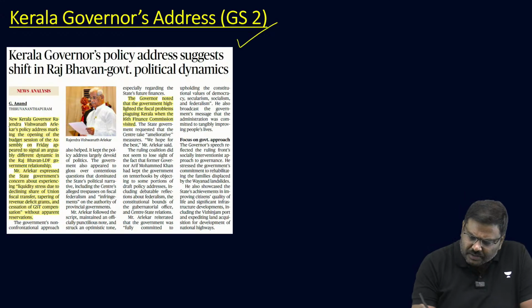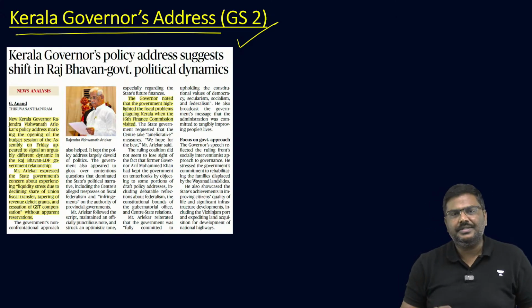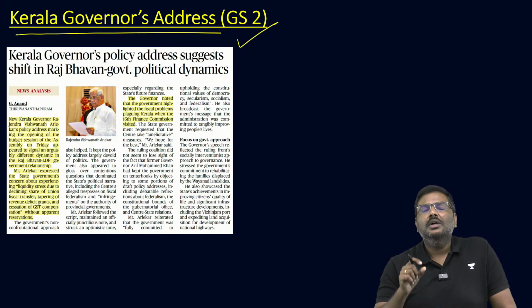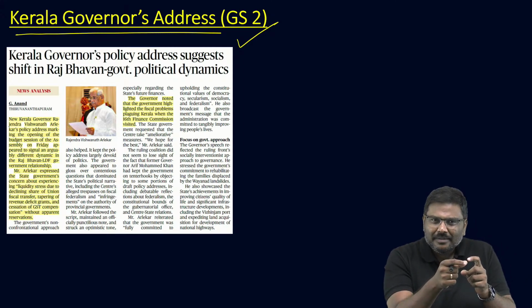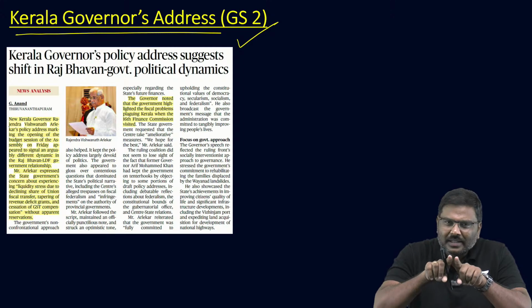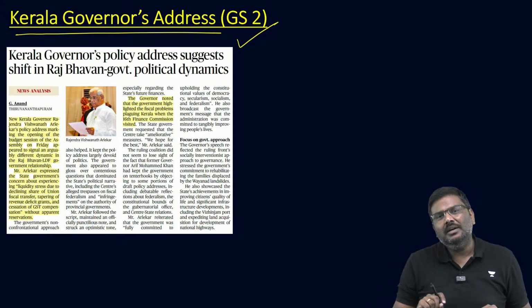Next one, the last article for today: the Kerala Governor's Address. Don't memorize what the address of the governor was. What is the importance of the article? In recent times, in multiple cases we have seen a conflict between the governor of the state and the viewpoint of the state government.